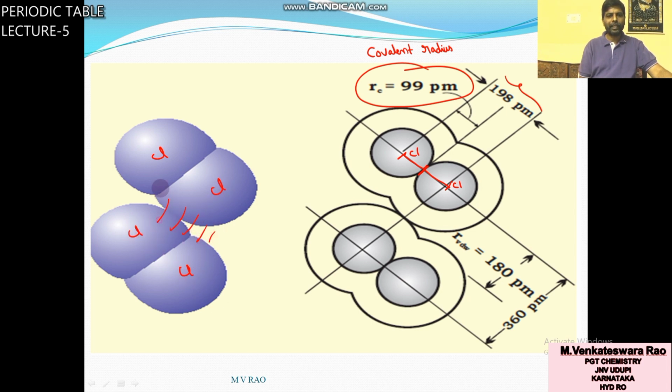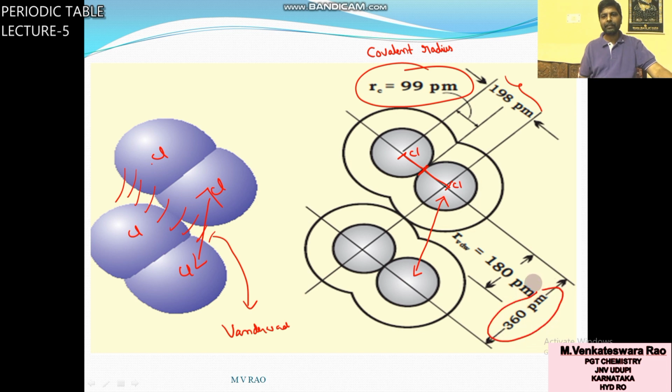Both are held together by Van der Waals force. The distance between these two is 360 picometers, that is the Van der Waals diameter; divided by 2, 180 picometers. So the Van der Waals radius of chlorine is 180 picometers. The covalent radius of chlorine is 99 picometers.